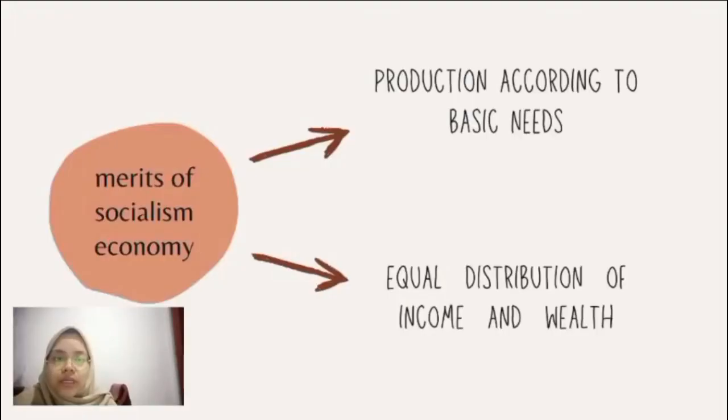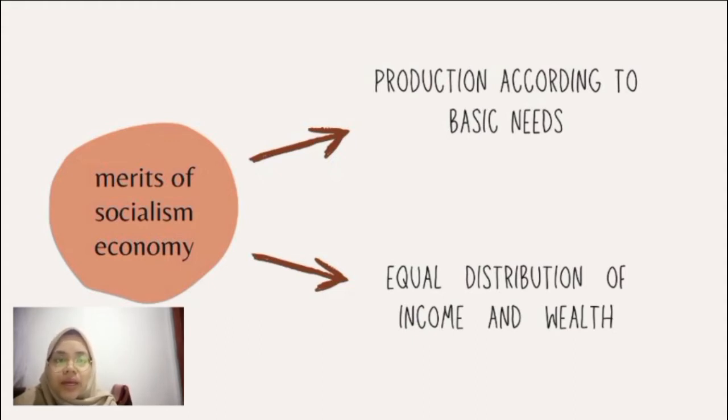So here we are going to discuss the merit part first. The first merit for socialist economies is production according to basic needs. What is meant by this is that production in a socialist economy is mainly directed at producing the basic needs for us, such as food, clothing, and building materials.